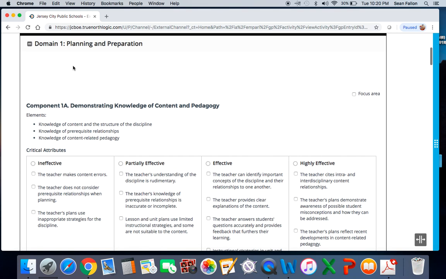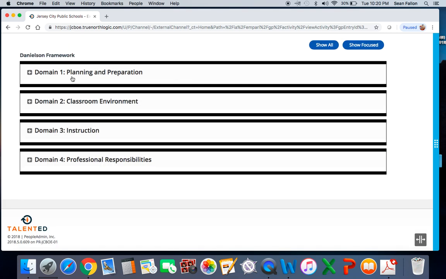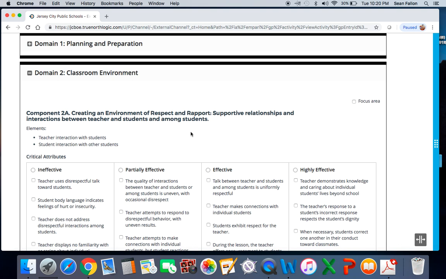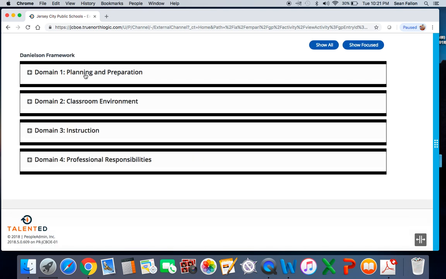In the self-assessment, you're going to rate yourself in every domain. Domains 1, 2, and 3 are all the same. Obviously, when you click in each, the components are different, but it's the same idea. You read through it, you rate yourself. Obviously, that doesn't become a part of your evaluation. It is a great tool to help you become familiar with the framework and for your administrators to know what you think of your own teaching abilities and what they should focus on helping you with for the year.